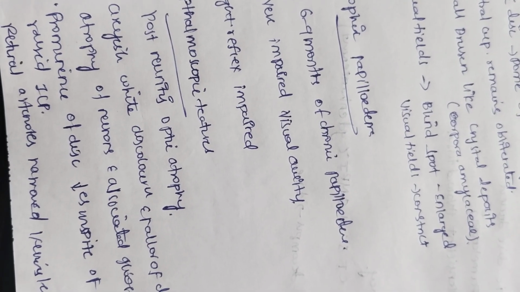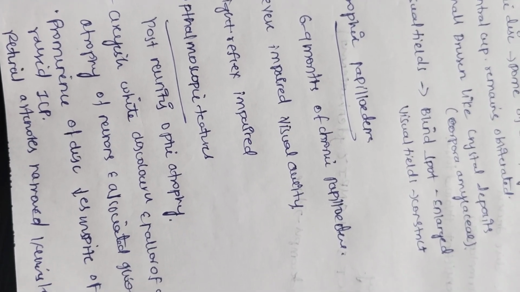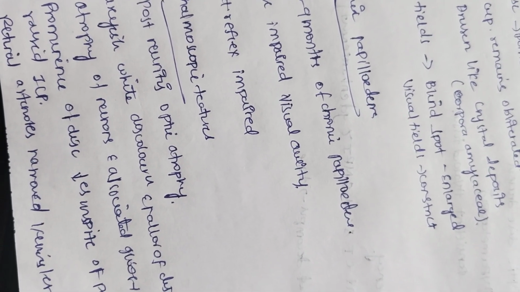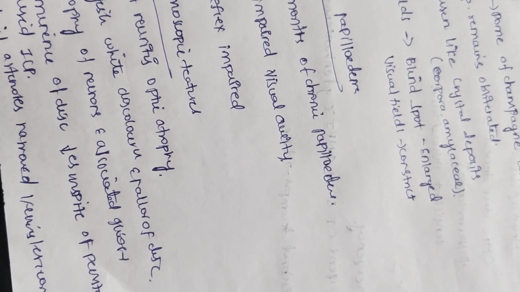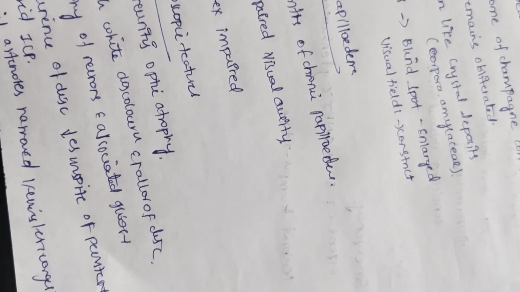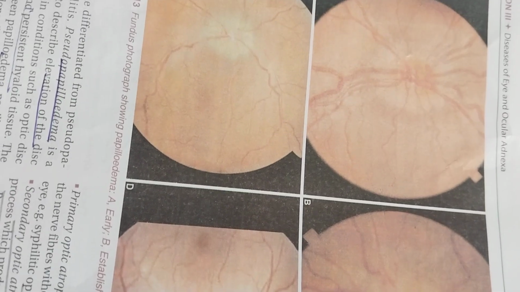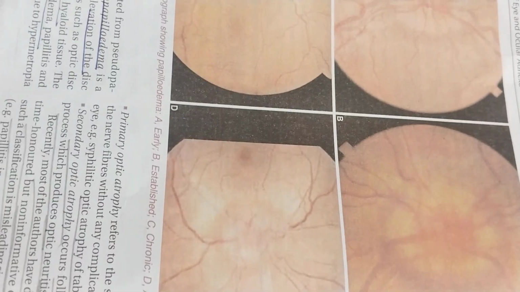In the retina we'll see narrowed veins. These are the ophthalmoscopic features of the last stage, which is atrophic. See the differences.